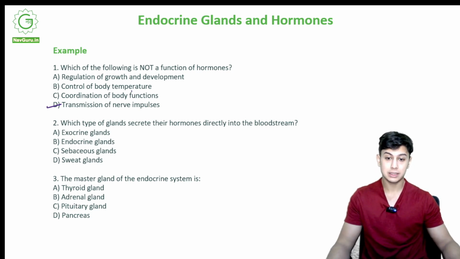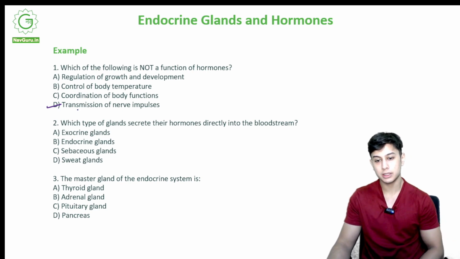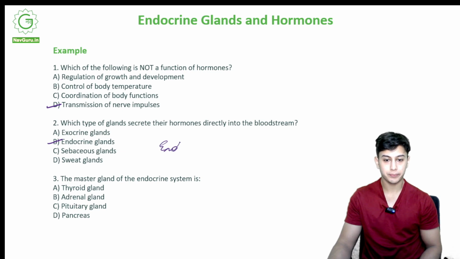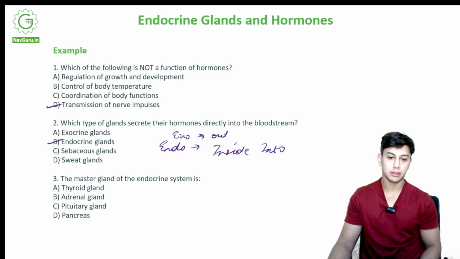Which type of glands secrete their hormones directly into the bloodstream? Okay, exocrine glands, endocrine glands, sebaceous glands, sweat glands. So the correct option is option B, endocrine glands. Endo means inside, into. Exo means outside. We exhale, outside, out.